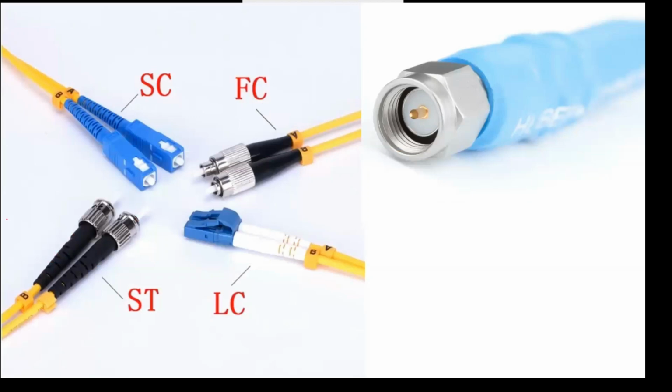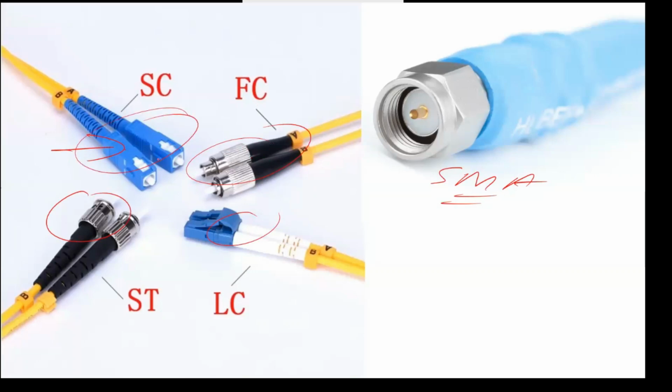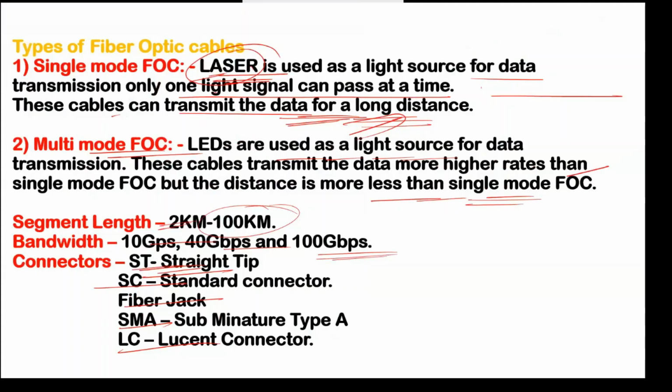ST connector looks like this, and the LC connector also, and mostly you will see that type of connector, ST and FC, also available in companies or in the network. But ST, LC, SMA are also available in networks. Right, so you have to use that type of connector here, and FC, LC, SD, and FN.